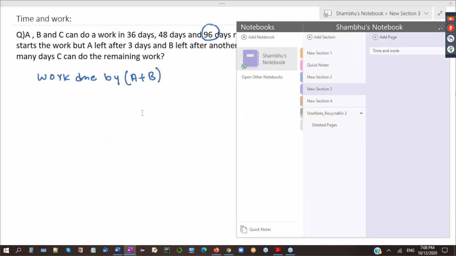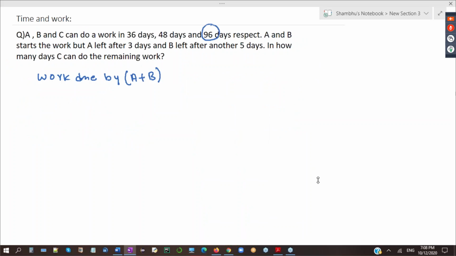Now, coming to this last question, A and B both are working here. So first I have to calculate how much work these two persons are able to complete. So work done by A and B. Listen, A is working for how many days? A left after 3 days. So work done by A is 3 divided by 36. 3 days A is working. Total time taken by A is 36 days.